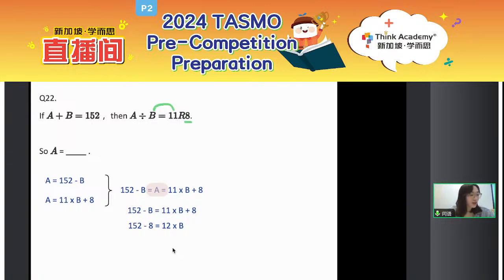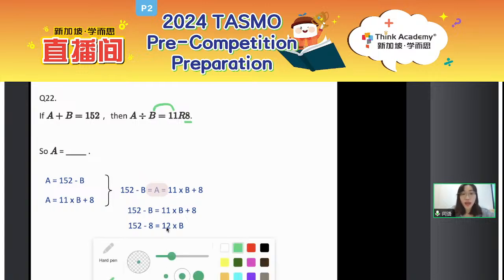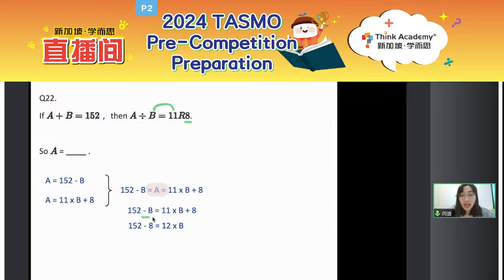Okay, so on the left part, yes, 152 minus 8 equals to 12 times B. Pay attention, why is it 12? Because here, minus B and then you still have 11B. So altogether, there are 12B, okay? Pay attention to the operator here. Then following this, 144 equals to 12 times B. Okay, very hard for you, right? Okay, what is B?